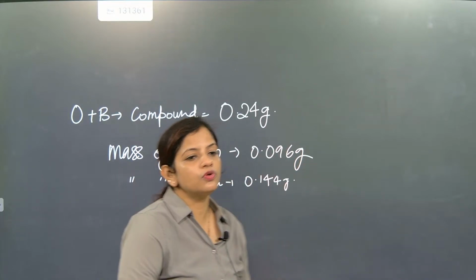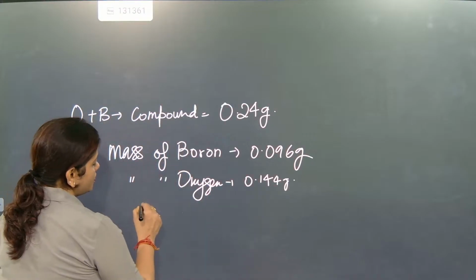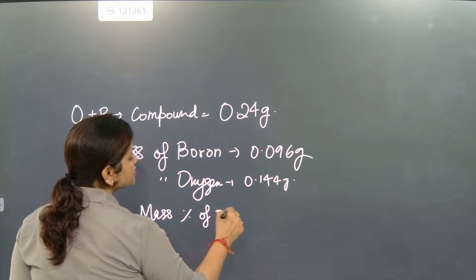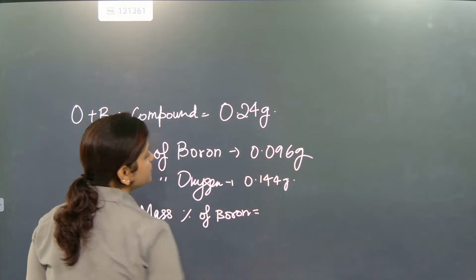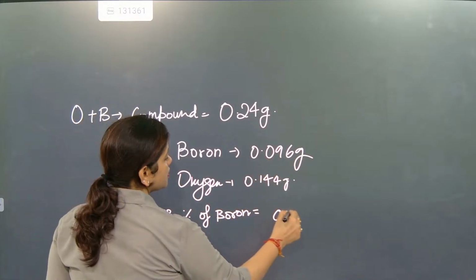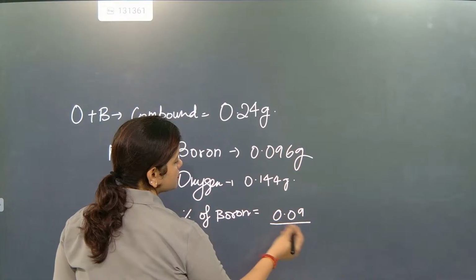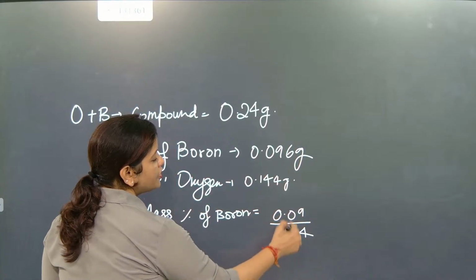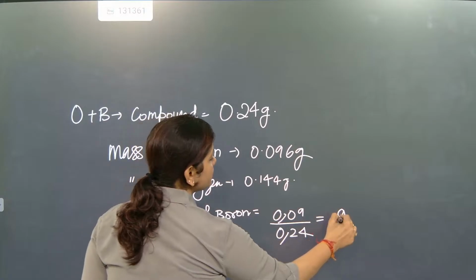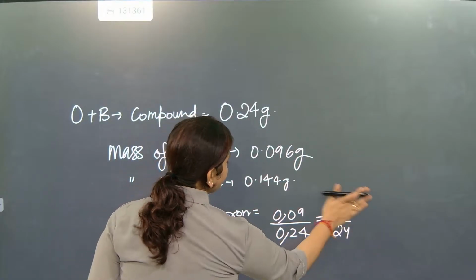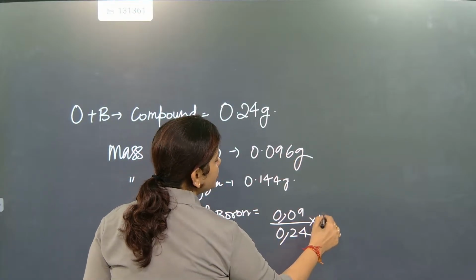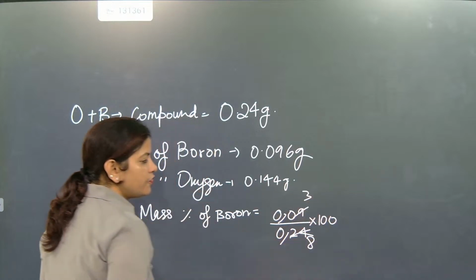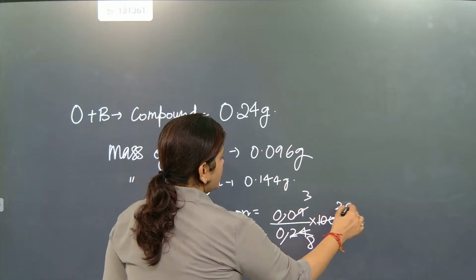So mass percentage of boron means how much gram boron is present, and what is the total amount, then into 100 because it is percentage. So 3 3s are 9, 3 8s are 24. So here 20.